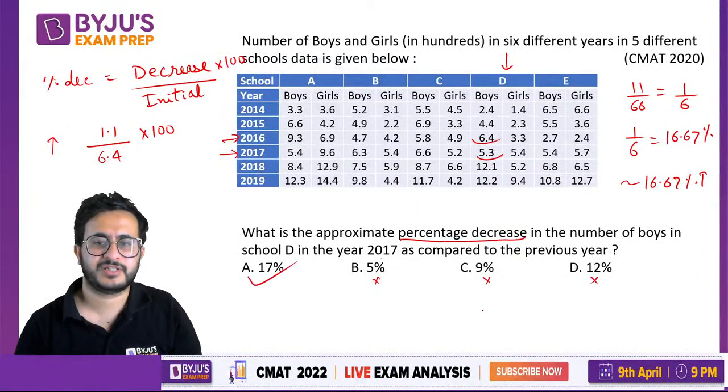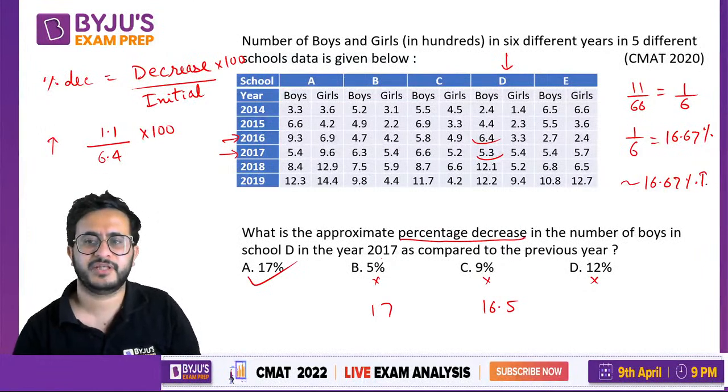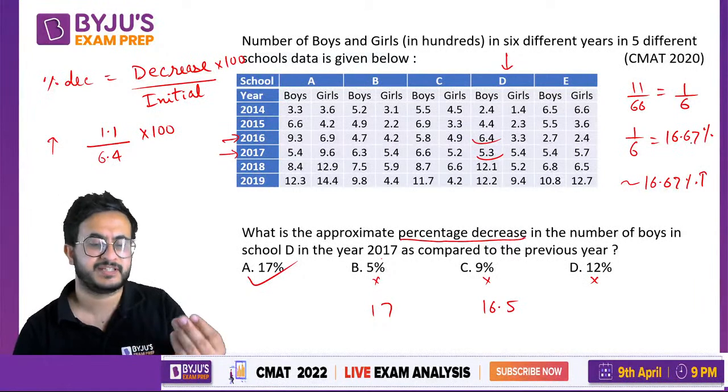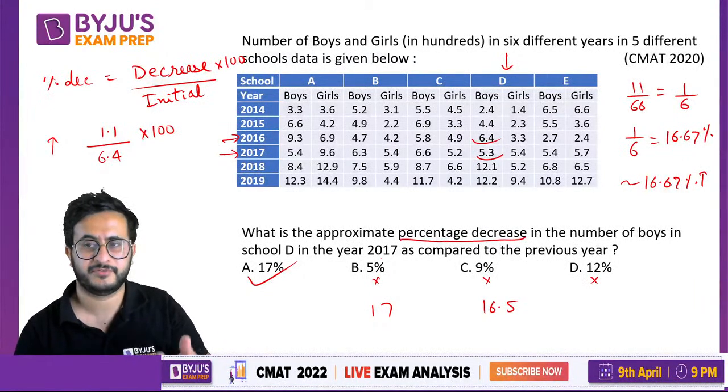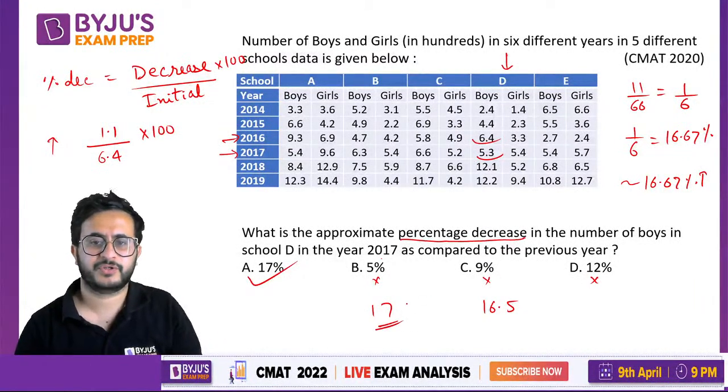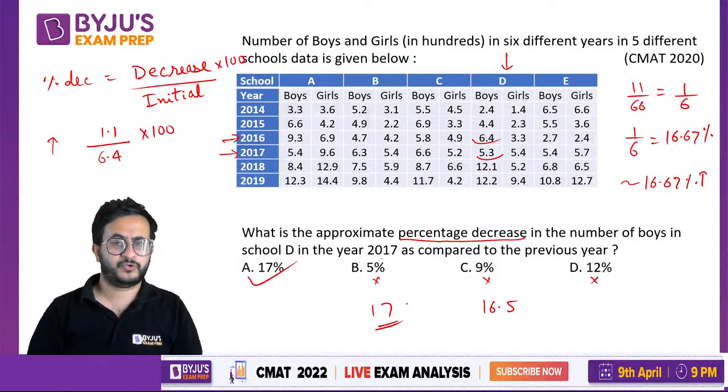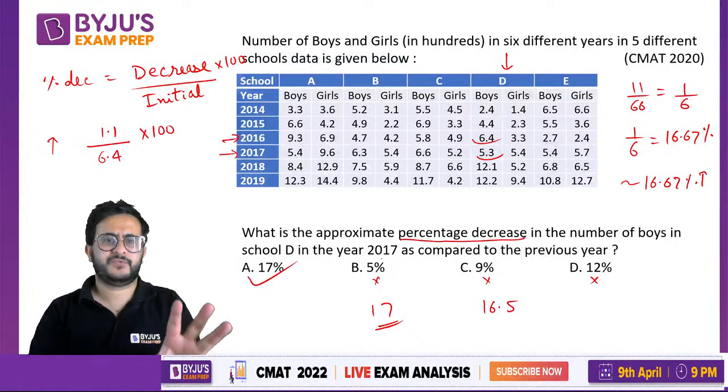If one option was like 16.5, another was 17, then you would have to think about this कि 11 by 64 16.67 से ज्यादा होगा कि कम होगा, right? So that will be more, so that it will go near 17. You do not have to divide by 64. Okay, that is just a waste of time. So such easy questions.